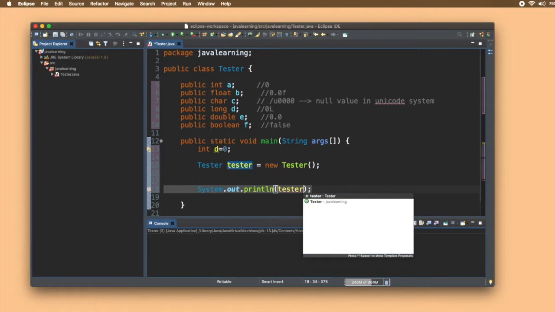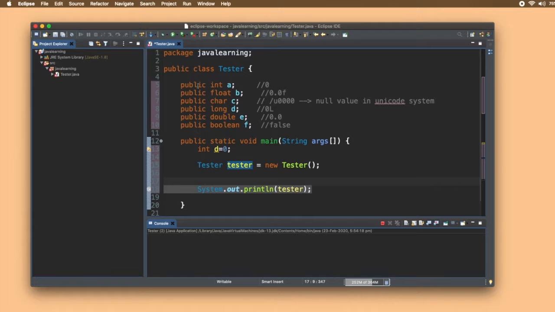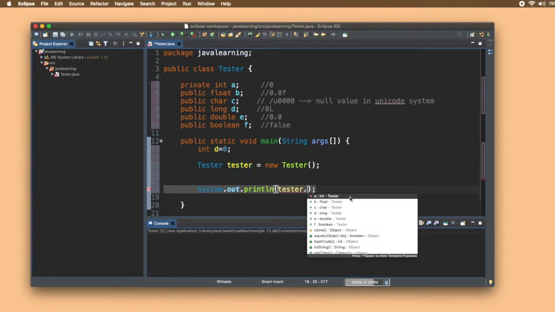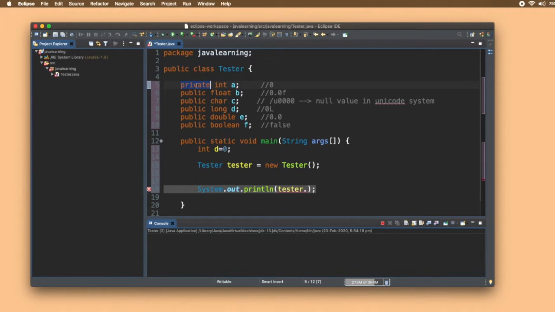Now one more thing, let me explain it to you. If I remove this public from here and write private, private variables are those that will not be accessible anywhere outside a class or through an object. If I put a dot here, you can see all the variables, but a is in red, that is, it is not accessible using the object. So if you want to protect some variables from being accessed outside the class, you declare them private. It is a good convention and practice to declare all the variables private.